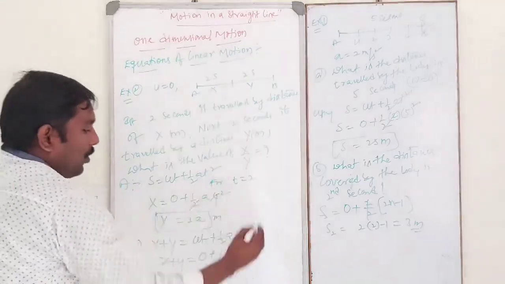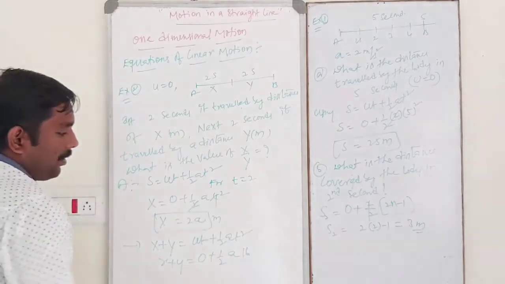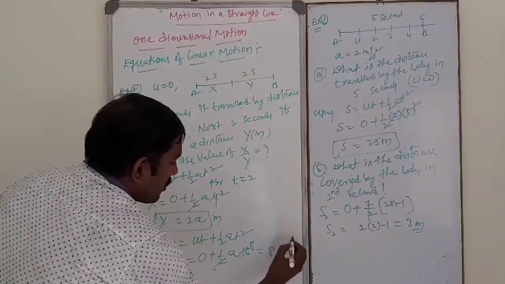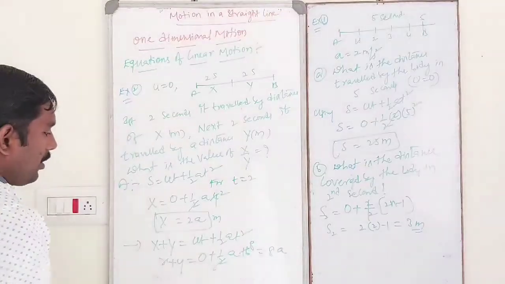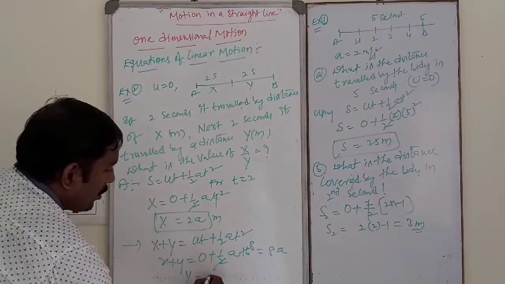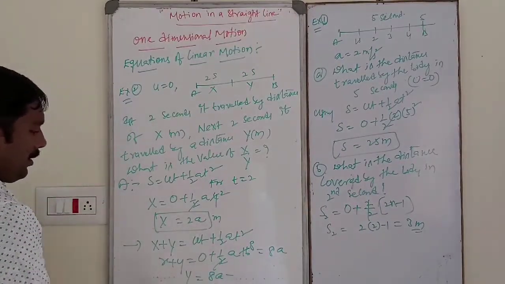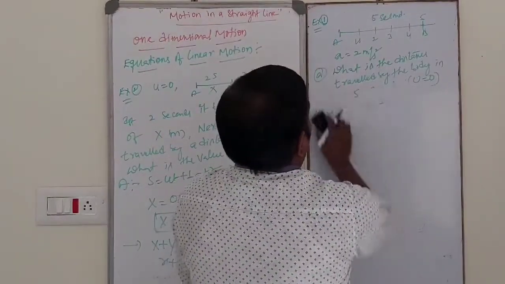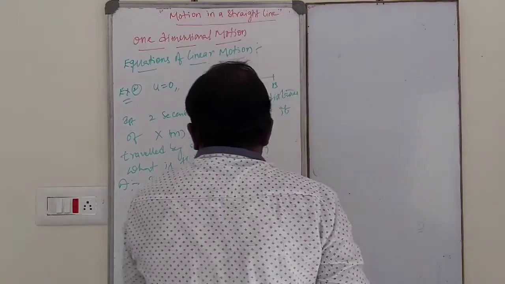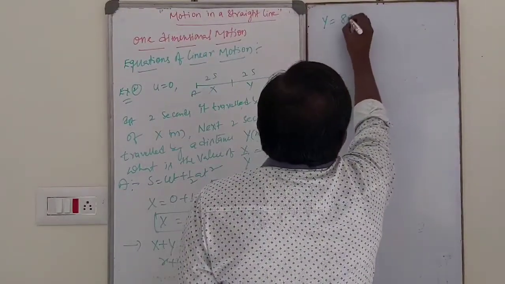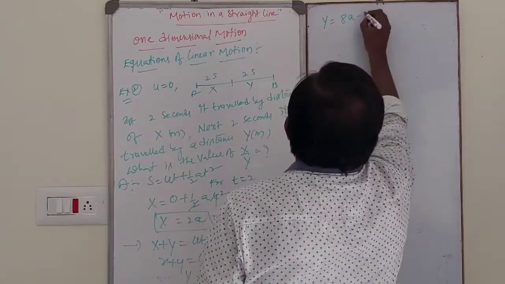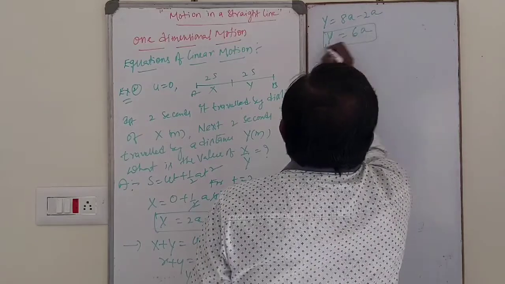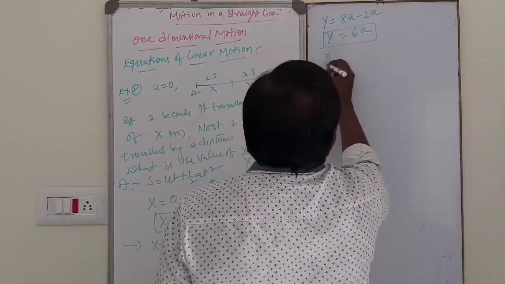What is the total time? 4. 4 square is nothing but 16. So 2 ones are 2, 8 a. So x plus y is 8a. So I want y. y is equal to 8a minus x. So y is equal to 8a minus 2a, that is 6a.